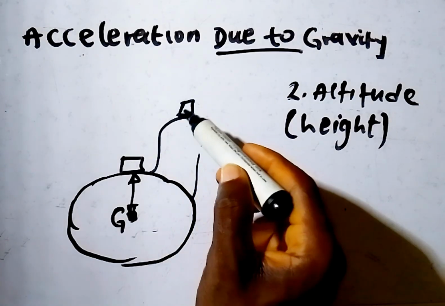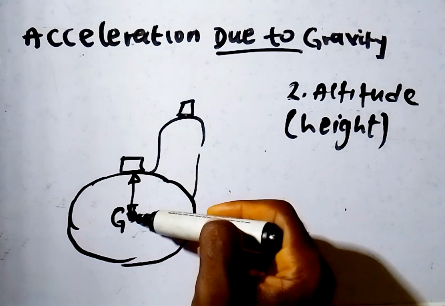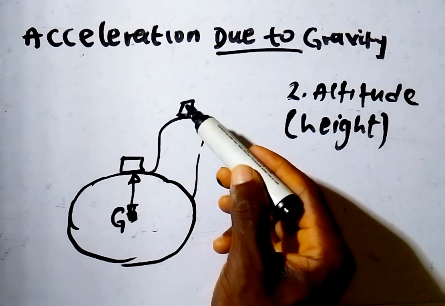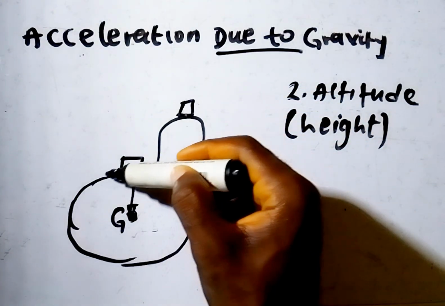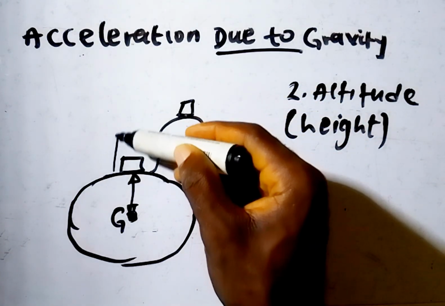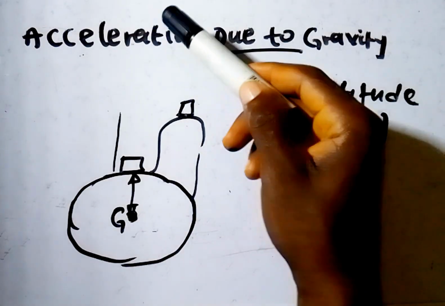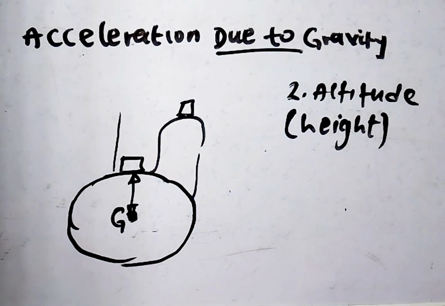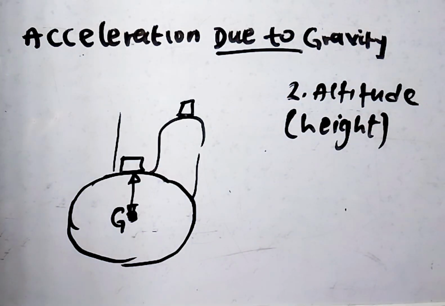You go to the mountain top. On this mountain top, you're far from this force, right? So you feel less of the force here. So the higher you go above the surface of the earth, the less of the force of gravity you feel. Therefore, acceleration due to gravity is less at great height, or at points far away from the earth's surface, and is more when you get close to the earth's surface.